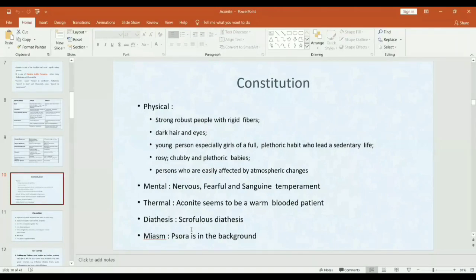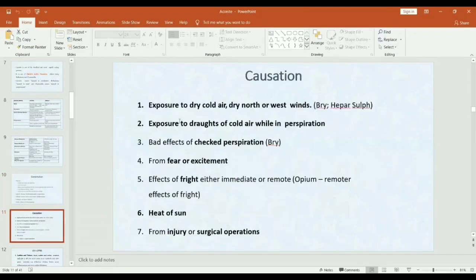Diathesis is scrofulous diathesis and psora miasm. Causation: exposure to dry cold wind, exposure to draft of cold air while in perspiration, bad effects of chest perspiration from fear or excitement. Effects of fear, they are either immediate or remote. Then aggravation from heat of sun, also from injury or surgical operations.